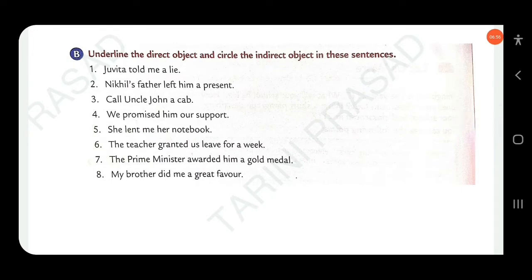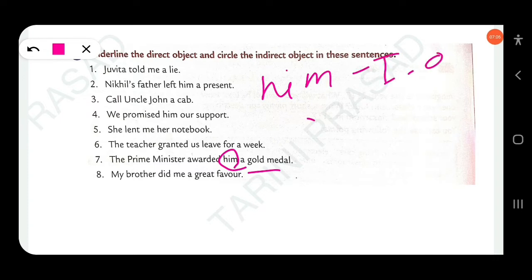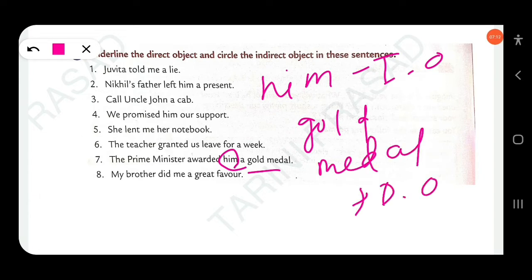Then next, "The prime minister awarded him a gold medal." Here him and gold medal. Him is the indirect object, and gold medal is the direct object. Clear? Then next, "My brother did me a great favor." Me is the indirect object. Great favor is the direct object. Clear?